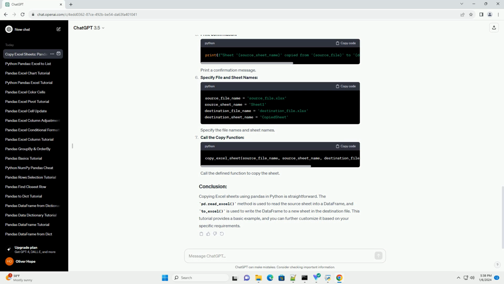Copying Excel sheets using pandas in Python is straightforward. The pd.read_excel method is used to read the source sheet into a data frame, and to_excel is used to write the data frame to a new sheet in the destination file. This tutorial provides a basic example, and you can further customize it based on your specific requirements.